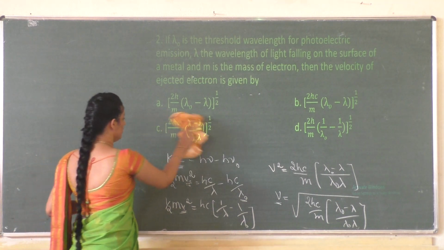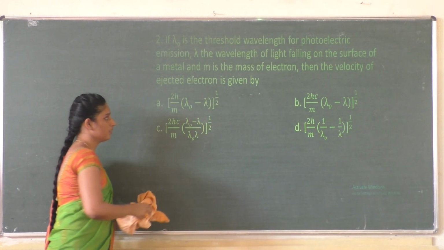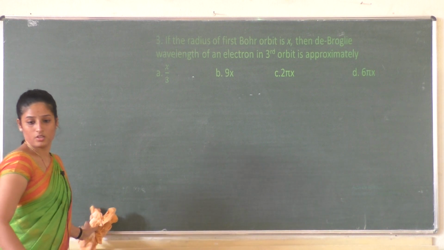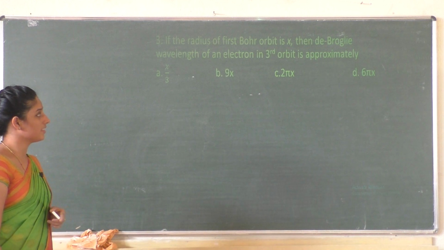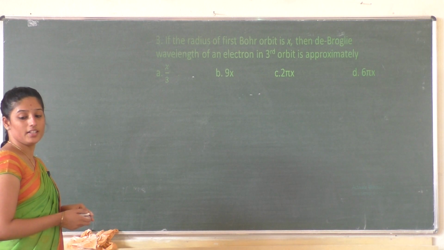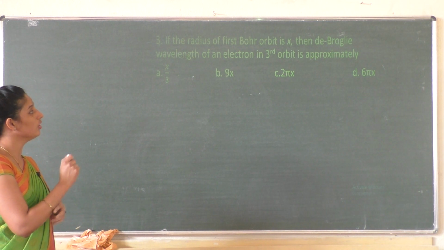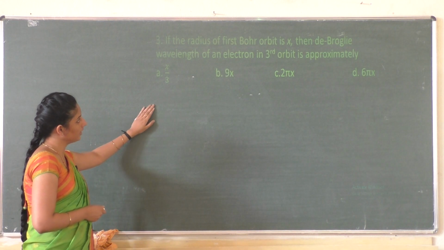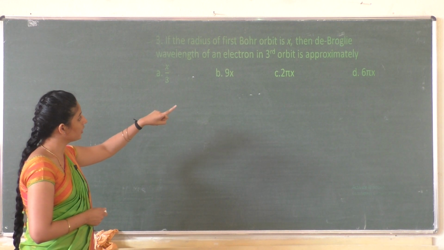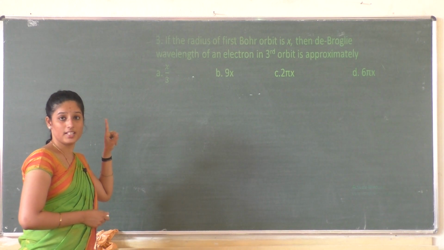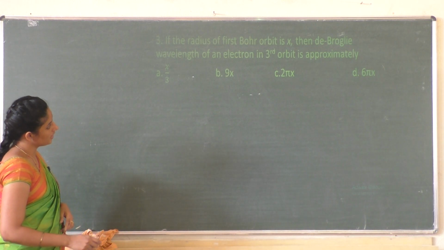So next, question number 3. Question number 3 is: if the radius of the first Bohr orbit is x, then the de Broglie wavelength of an electron in the third orbit is approximately. The question is related to what? Bohr's atomic theory. There the radius of the first orbit is given, and you need to calculate the wavelength of the electron which is in the third orbit of your atom.